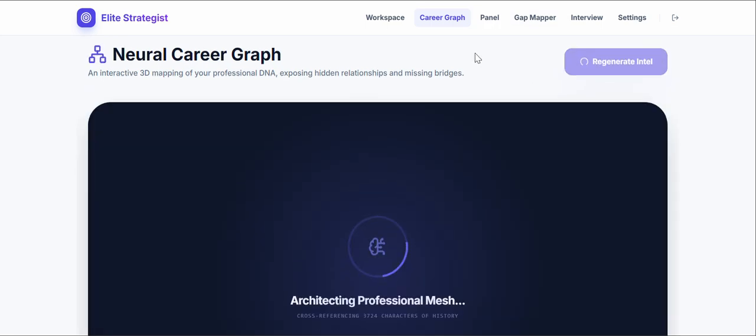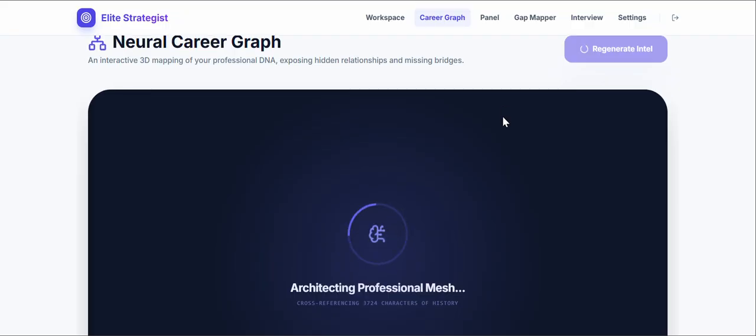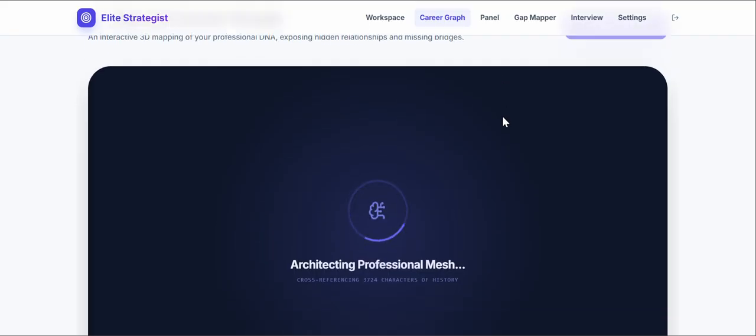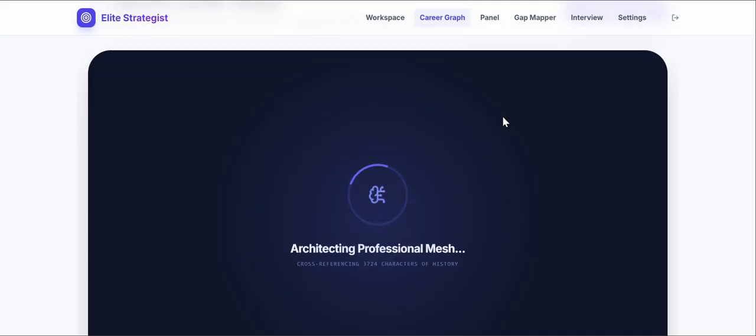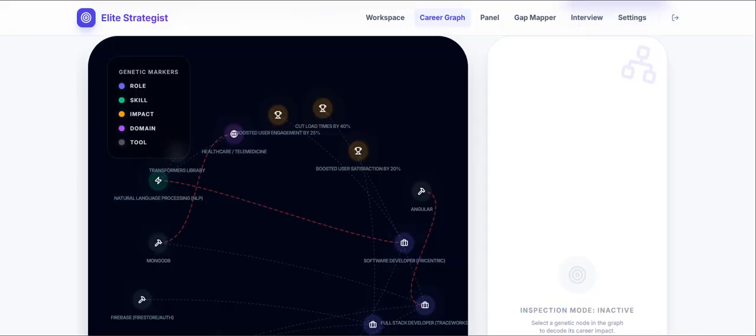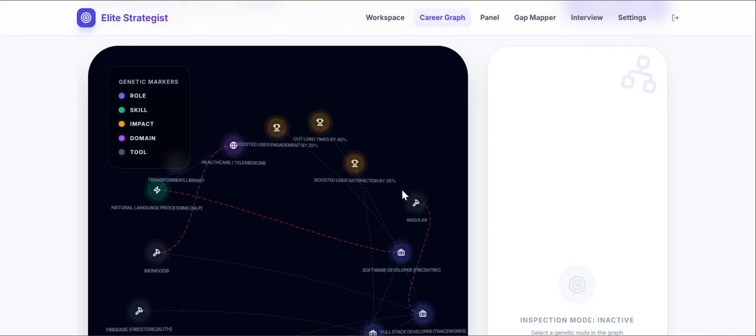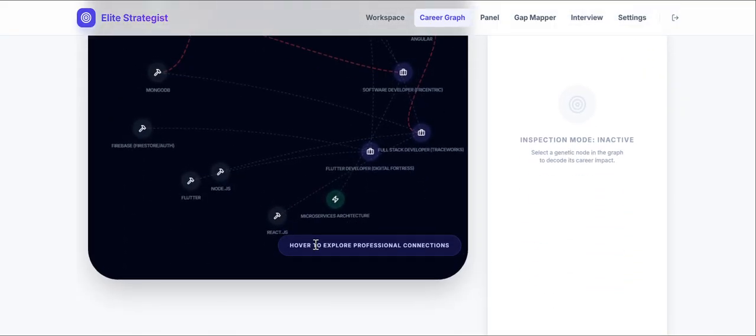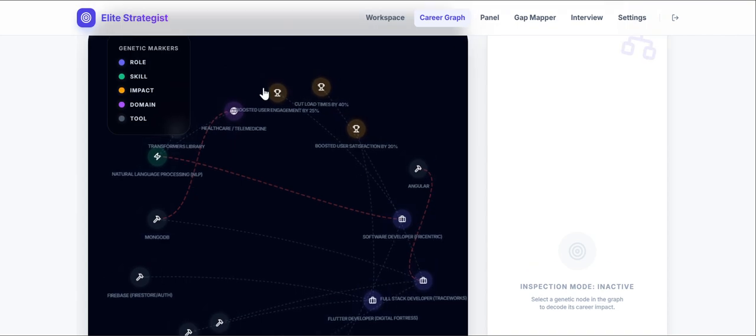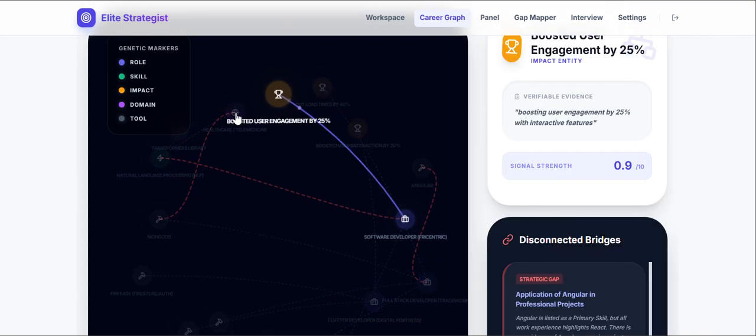Next, when I press regenerate intent, anyone can do insights, but this shows how the resume is interlinked in terms. For example, I am a software developer who worked in big tech. How is the software development term linked to my internship? If you just wait here, after a few minutes you can see the interactive graph that is created. Hover to explore professional connections, for example, healthcare in telemedicine.